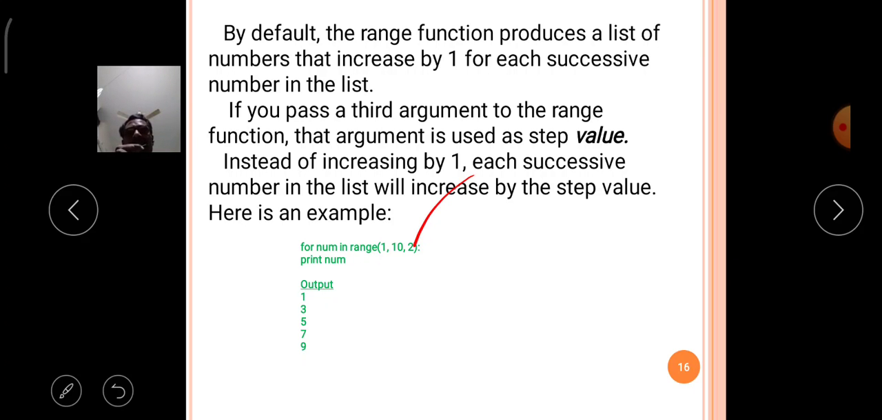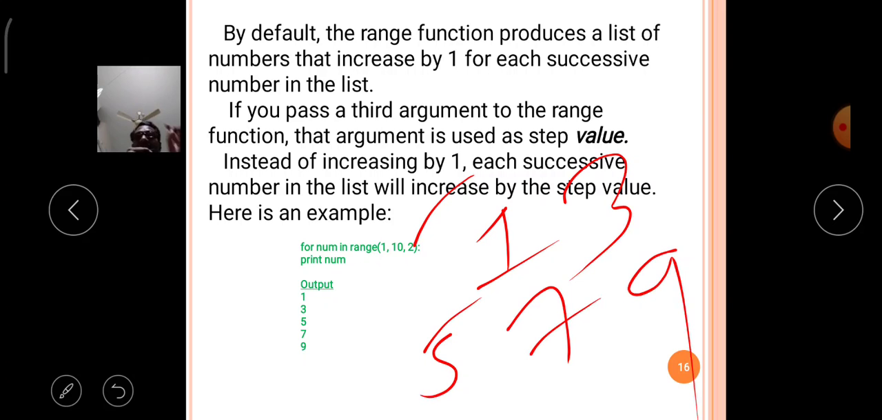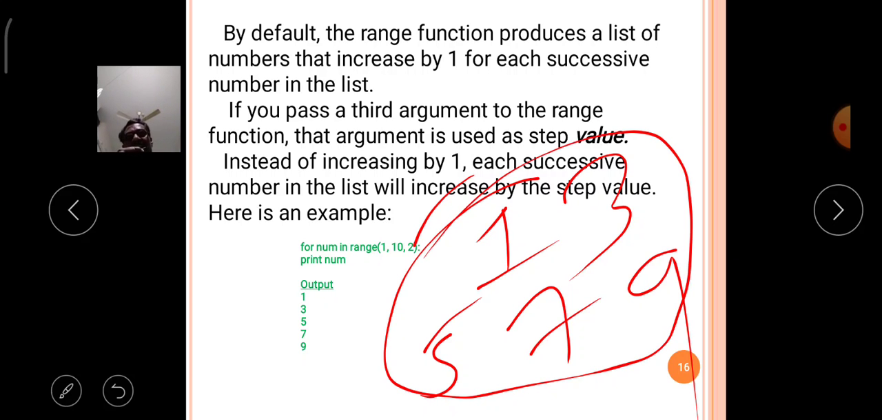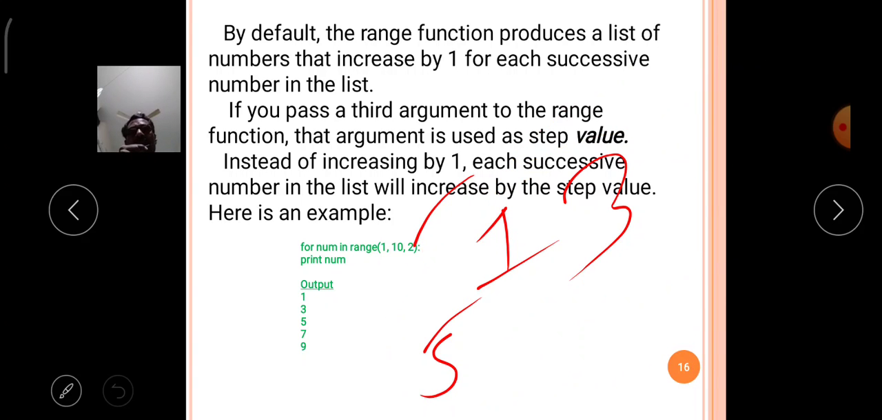The first value is 1, then it increments by the step value 2. That means 1 plus 2 is 3, then 5, then 7, then 9. Then 9 plus 2 is 11, which is beyond the limit of 10. That's why the range function creates the sequence 1, 3, 5, 7, 9, 5 values. So the 5 values are printed continuously on your output screen.